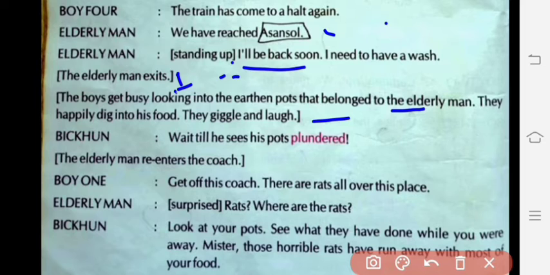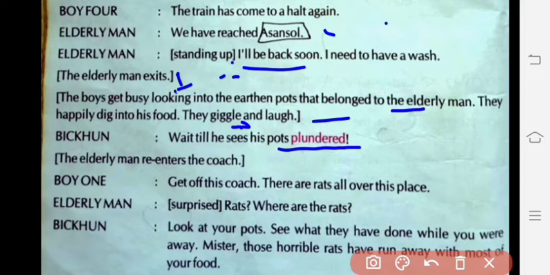They giggle and laugh. Giggle means to smile secretly and then start laughing with a loud noise. Bhikkhun says, wait till he sees his pots plundered. Plunder means stolen, or theft, like a thief steals your things. In the same way, the boys are stealing some food from this earthen pot.